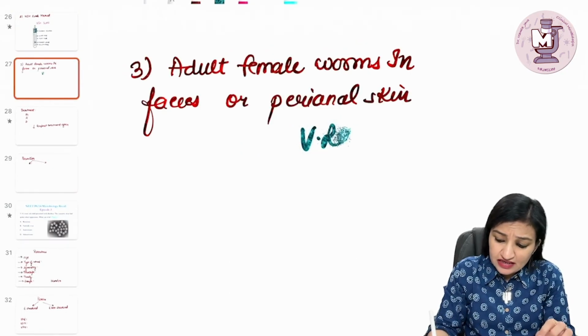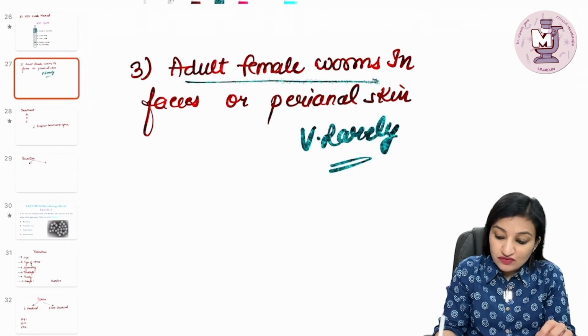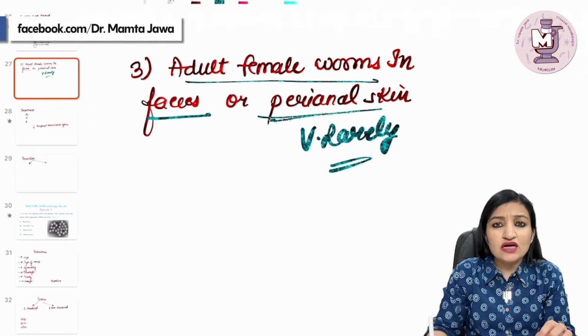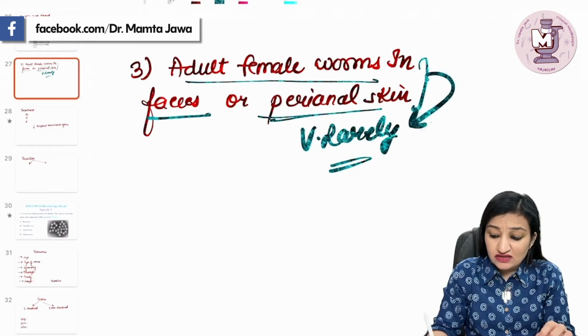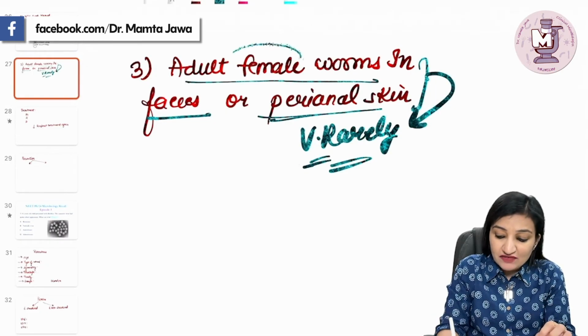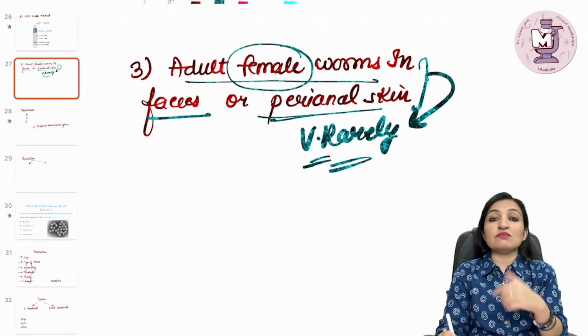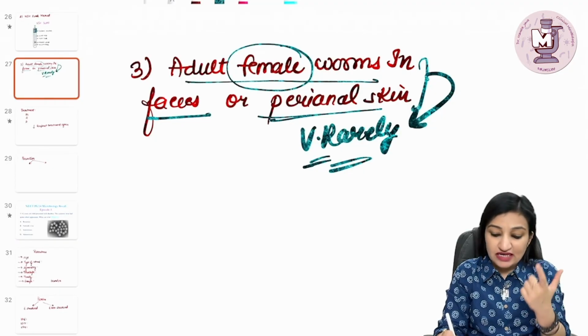Very rarely you might see the adult female worms in the feces or crawling over the perianal skin, but this is a very rare event. Why have I written only female worms? Because remember, I told you the male worms are going to die after fertilization.